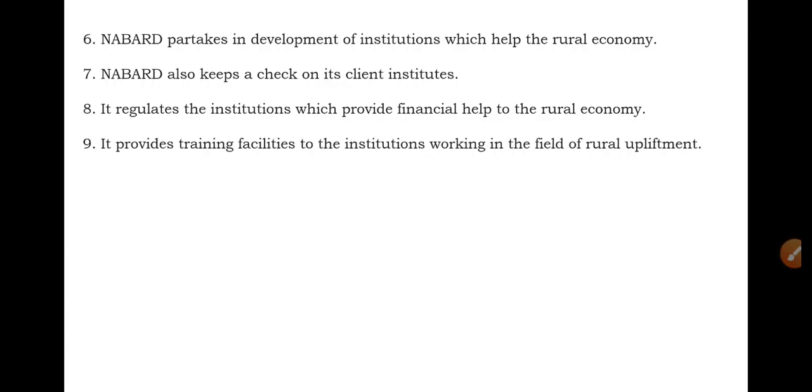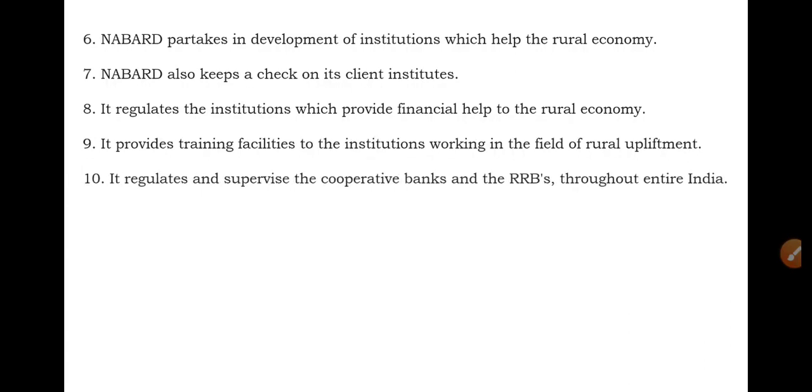Based on the training only, they can engage in their rural developmental activities. The training facility will be provided by NABARD. And last but not least, NABARD regulates and supervises the cooperative banks and the regional rural banks throughout entire India.